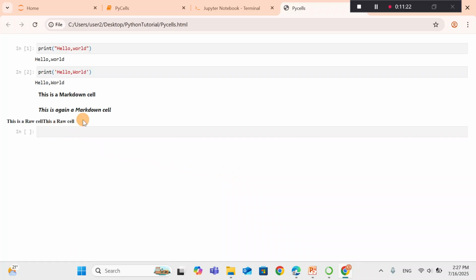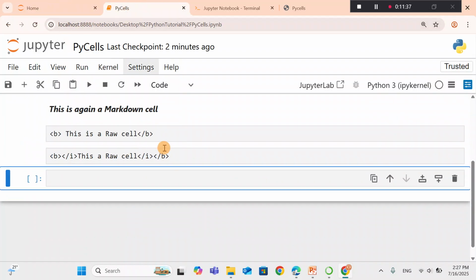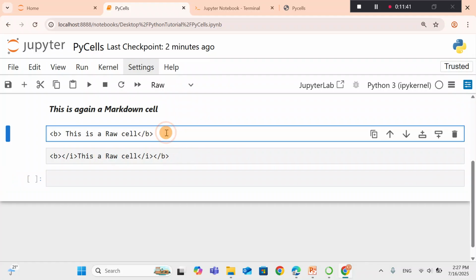So then, as you can see here, this row is bold. Okay, let's check the pycell. So this is a raw cell and this is a raw cell. This one is bold. Save.